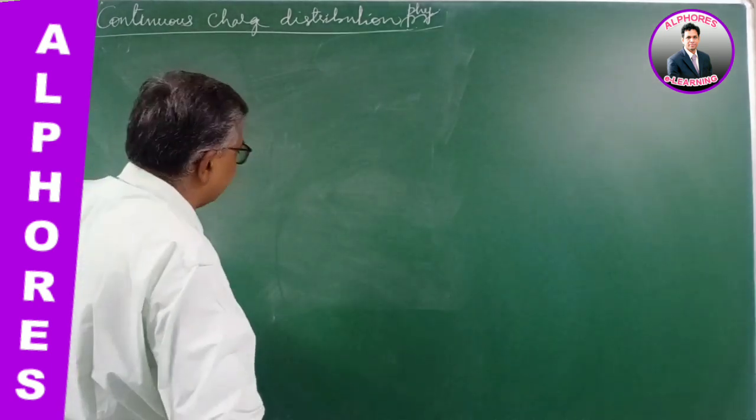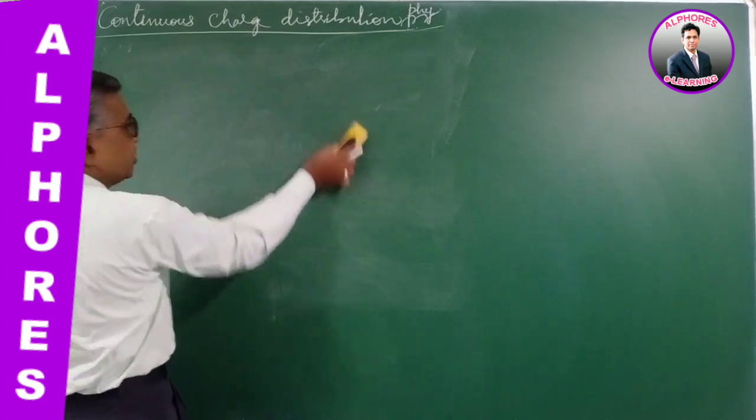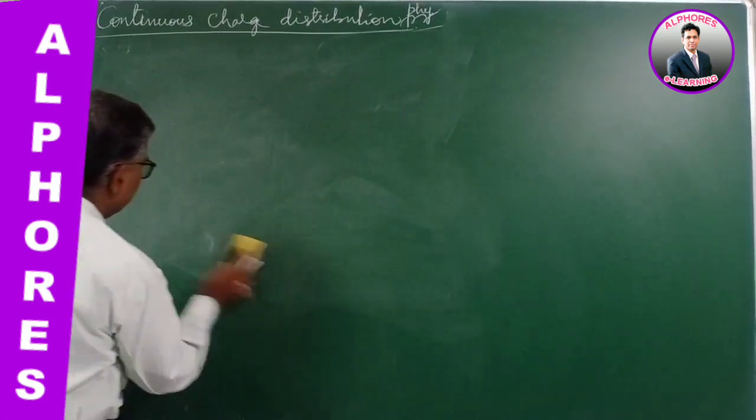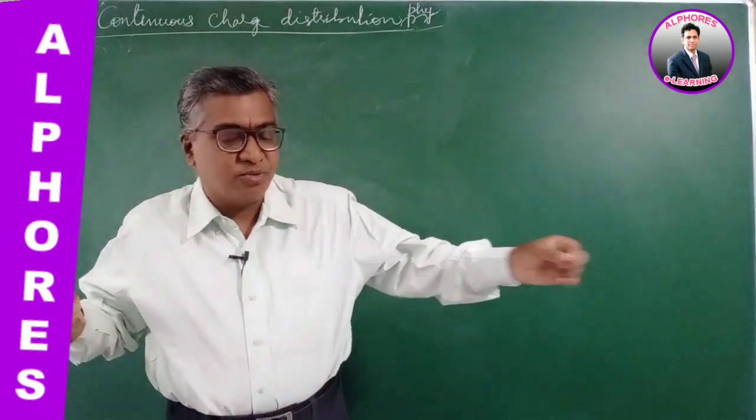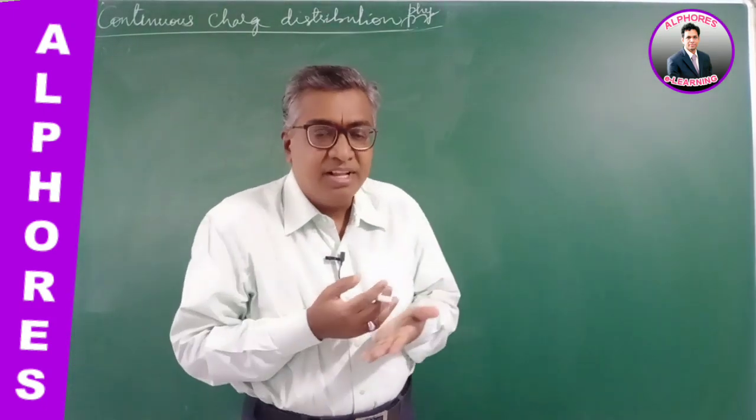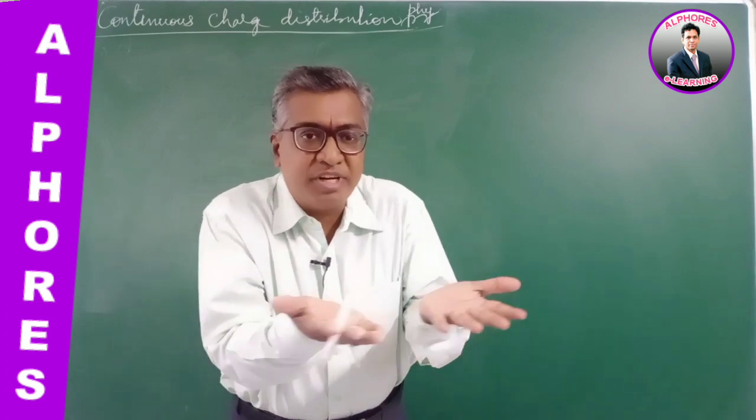Next let us talk about the charge distribution over a plane. We have now studied charge on a line along one dimension. Now what will happen if a charge is distributed in a plane?